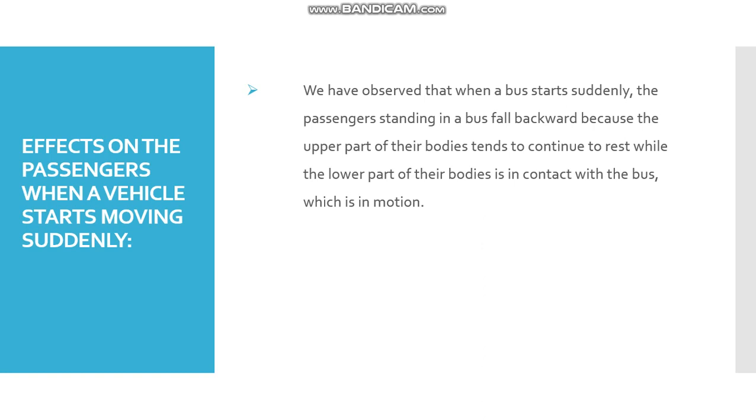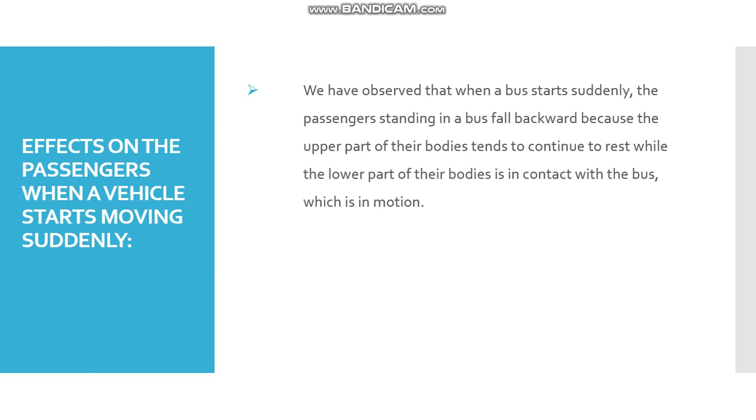First, the effect on the passengers when a vehicle starts moving suddenly. We have observed that when a bus starts suddenly, the passengers standing in the bus fall backward because the upper part of their bodies tends to continue to rest while the lower part of their body is in contact with the bus, which is in motion. Now, this is our first case. We will be talking about the effect on the passengers when a vehicle starts moving suddenly.